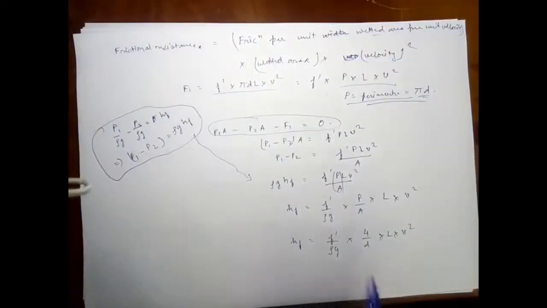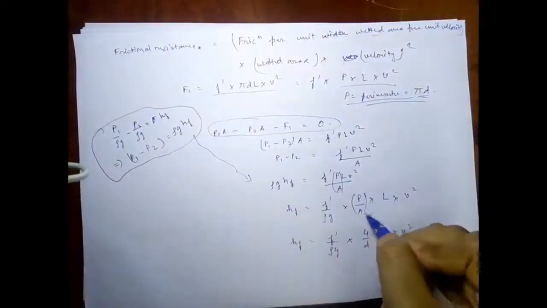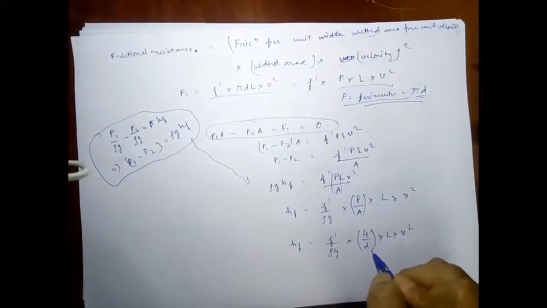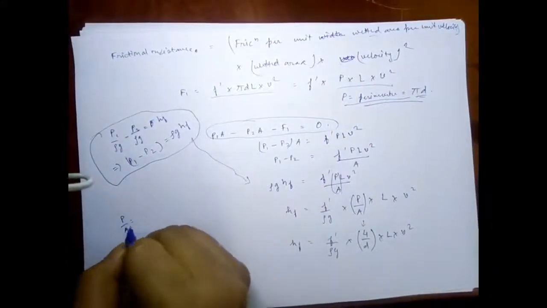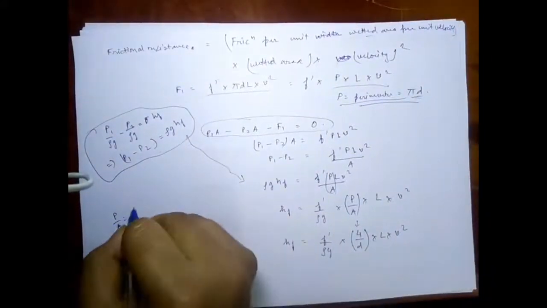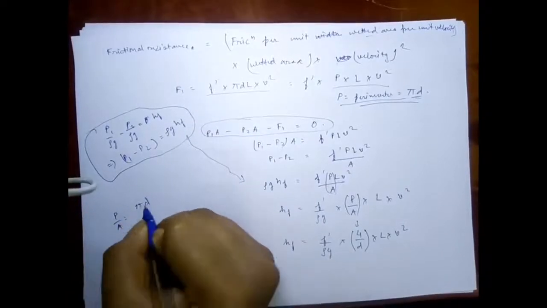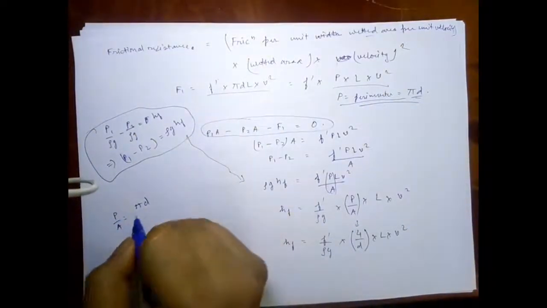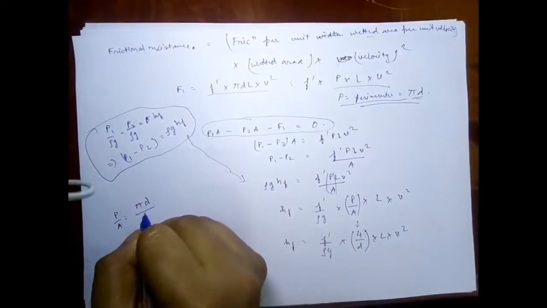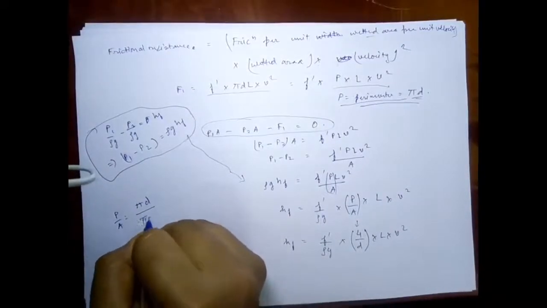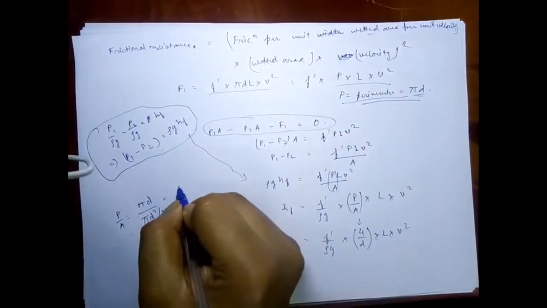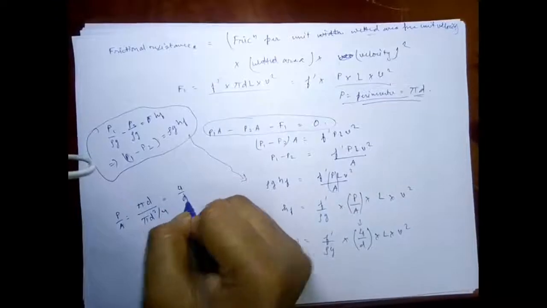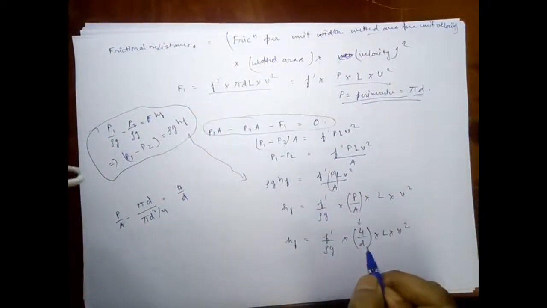Note one thing, that P by A I have replaced with 4 by D. P is pi D, that is the perimeter, and the area is pi D square upon 4. So upon simplifying this, I will get 4 by D. So I have written that 4 by D here.